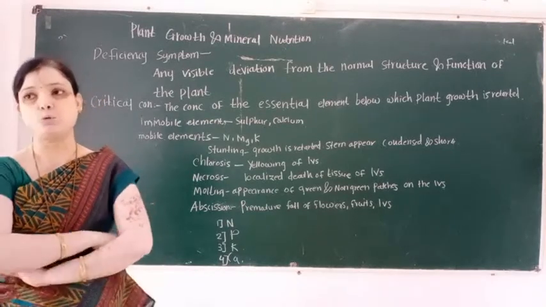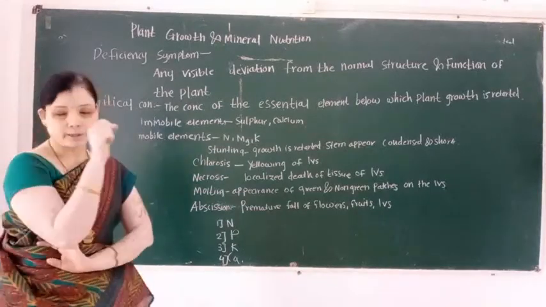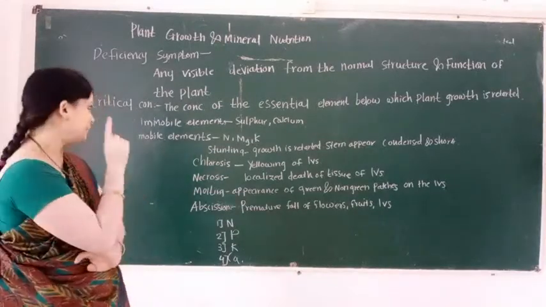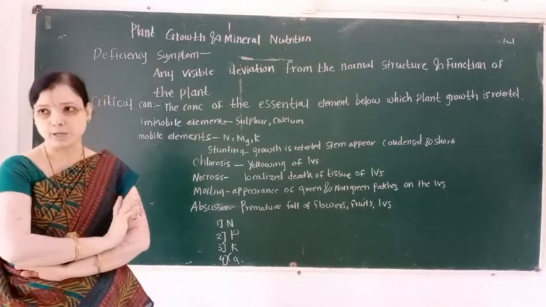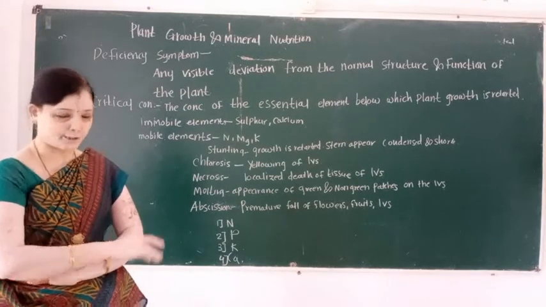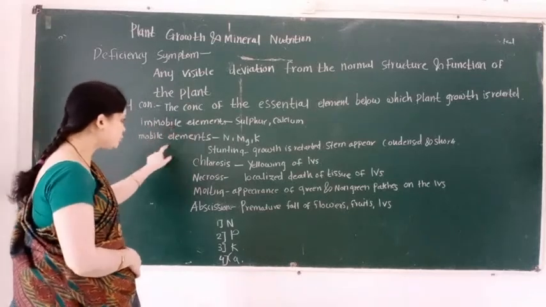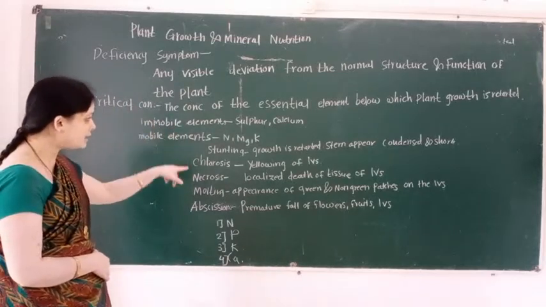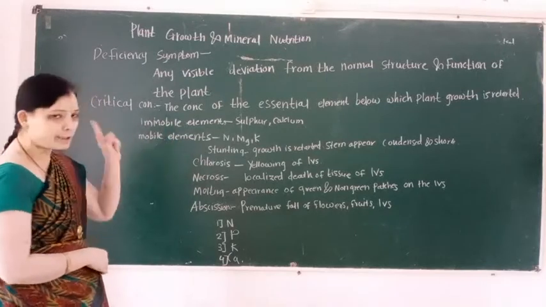Examples of the immobile elements are sulfur and calcium, and mobile elements are nitrogen, magnesium, and potassium. So remember these two words: immobile elements, and second, mobile elements.